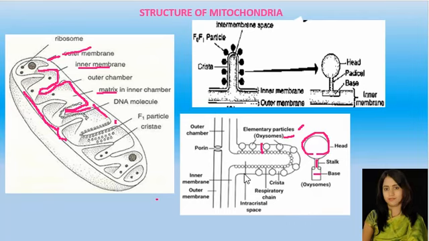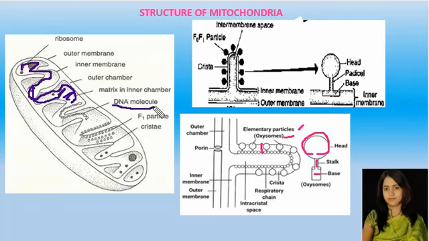So this is about the outer membrane, inner membrane, cristae, and the elementary particles. Now the stroma or matrix. This is the stroma, the space enclosed by the inner membrane. This entire region up to here is stroma or matrix. The stroma or matrix consists of a small circular double-stranded DNA molecule and the various enzymes required for aerobic respiration.